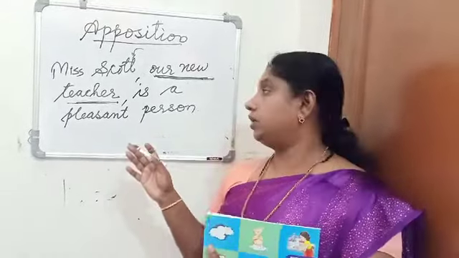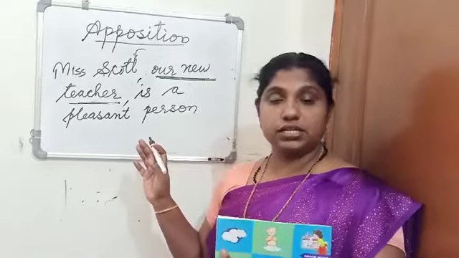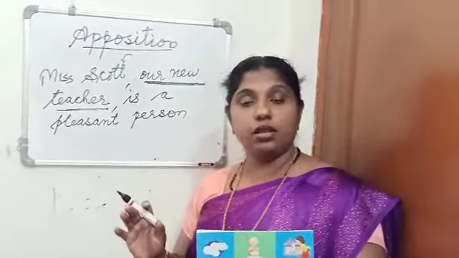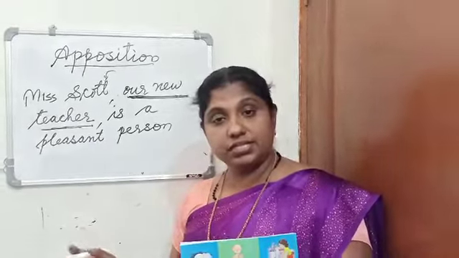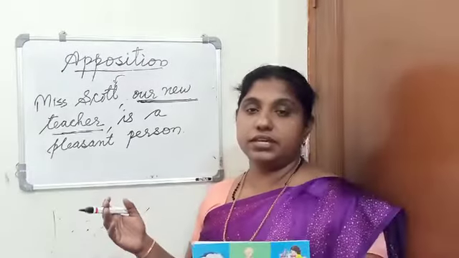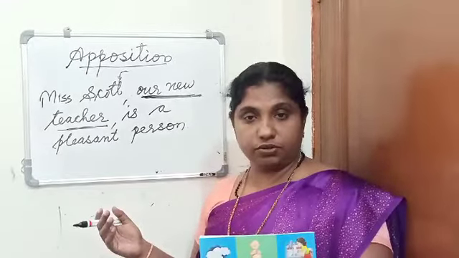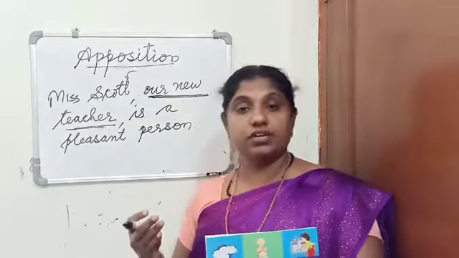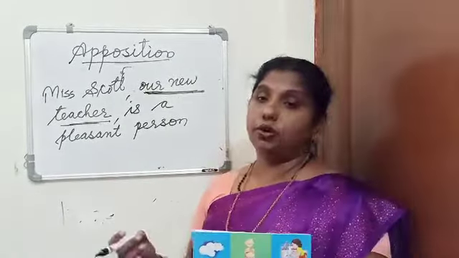Abstract nouns have no material body; we can't see it, we can't touch it, we can't experience it through our senses. These are the names of a state, quality or action.